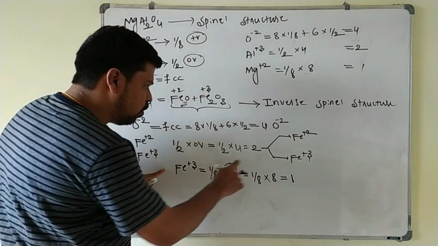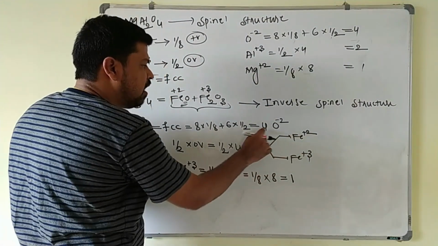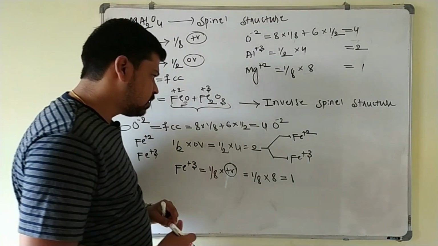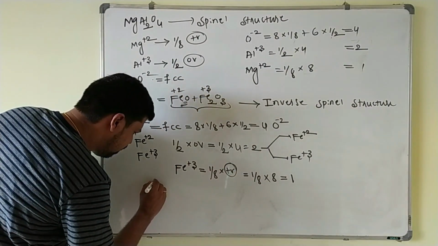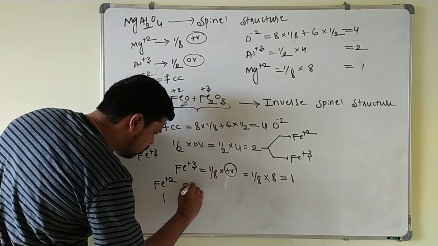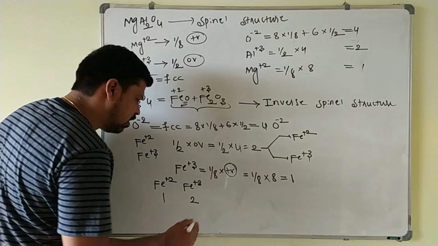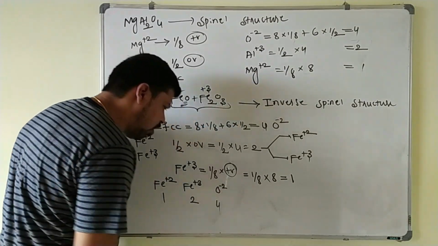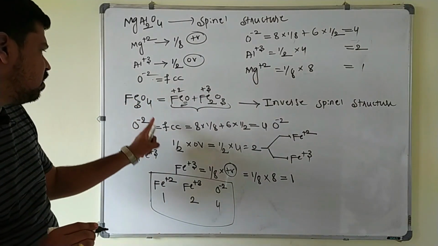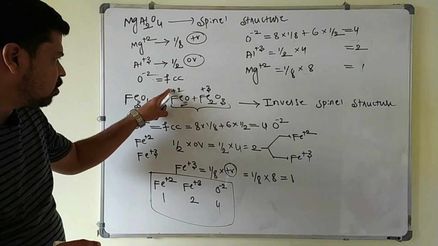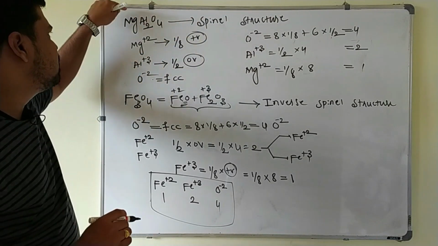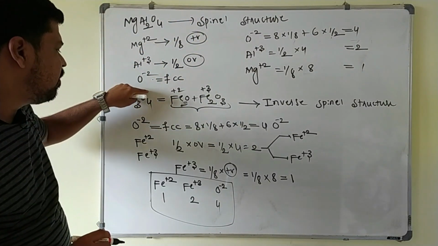So here 2 Fe plus 3 ions are there, 1 Fe plus 2 ion is there, and 4 oxide ions are also there. So this is the structure of what? Inverse spinel here. We will write how many Fe plus 2 ions? 1 Fe plus 2 ion is there, 2 Fe plus 3 ions are there, and 4 oxide ions are present here. So this gives the formula of Fe3O4, where 1 Fe plus 2 ion and 2 Fe plus 3 ions are present here. This is the structure of spinel MgAl2O4 and inverse spinel, that is Fe3O4.